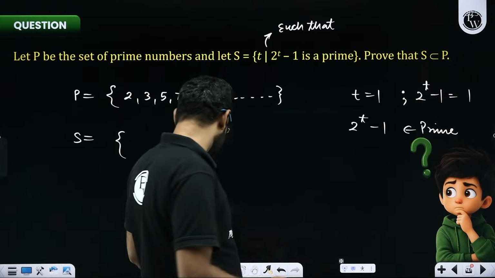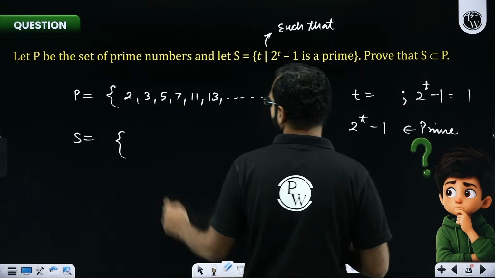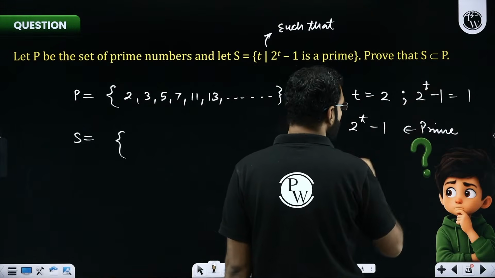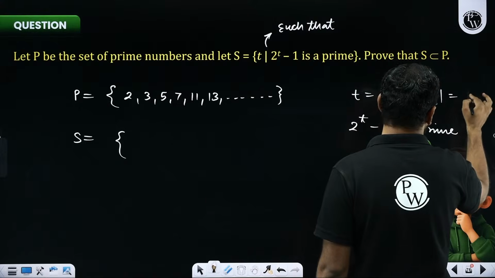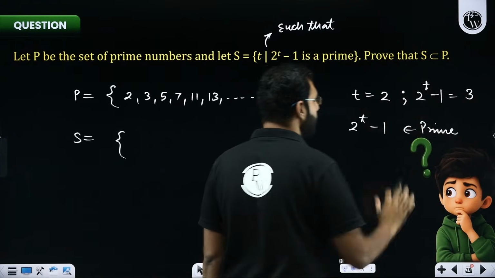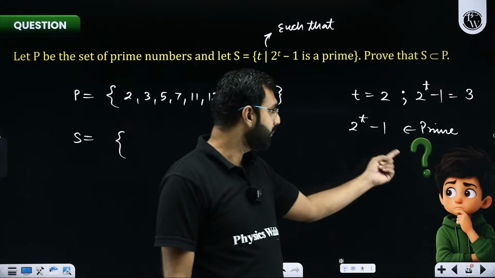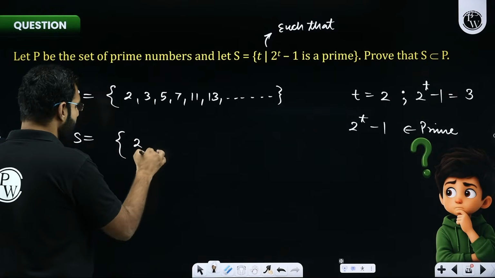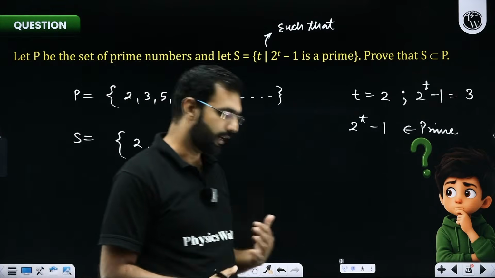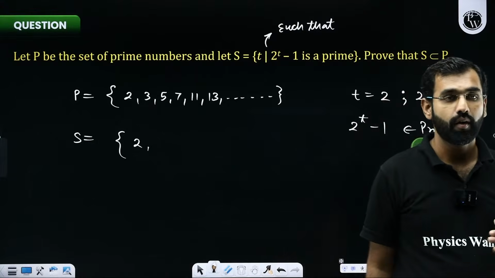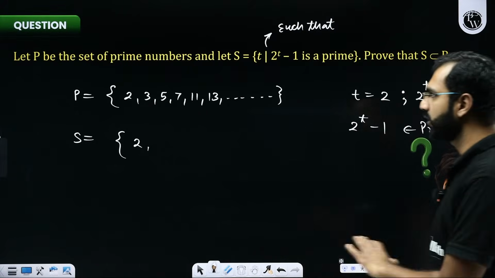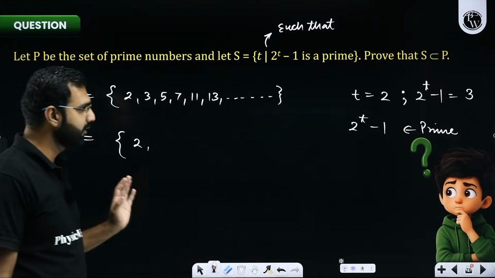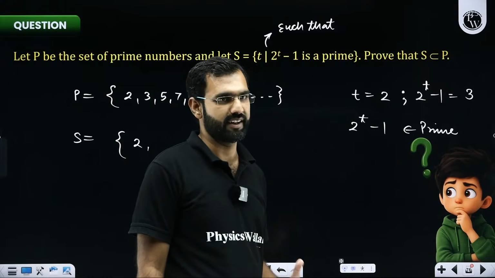Now the next case, let's say if I take t as 2, will I take t as 2? Yes, I'll take t as 2. So if I take t as 2, 2 to the power 2 is 4, 4 minus 1 is 3. So is 2 to the power t minus 1 prime? Yes. So if 2 to the power t minus 1, which is 3, is a prime, so I'll take t as 2. So 2 will be my first element over here. Are you getting it? Are you understanding it? Are you processing it? How are we creating this set first of all? I'm giving you a very basic idea. In a very layman language, I'm explaining this. I'm not doing it with the mathematical standard approach of proving a statement here.